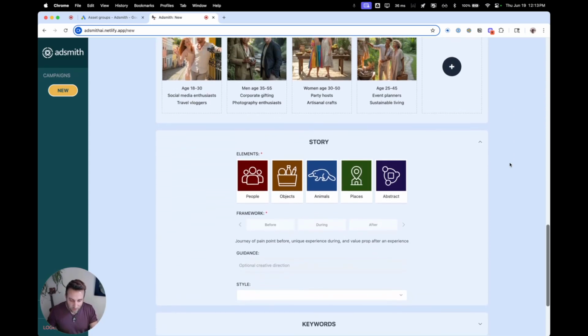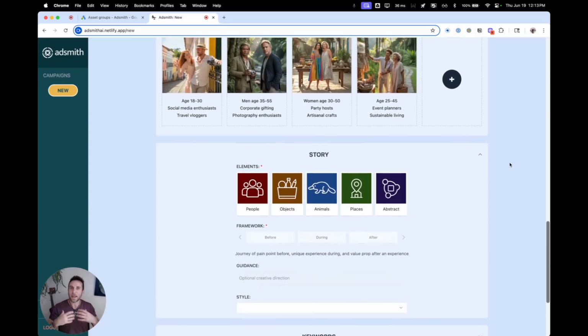So now we're going to go down to story. So story, every ad is telling a story. What are the elements of that story? The visuals, like, are we going to do people, objects, animals? Let's just do people for this one. And we use a storytelling framework. We have a bunch of these baked in, like different ways to give the AI a little bit of a kick in its imagination in a different direction. So we're producing variable different kinds of content.